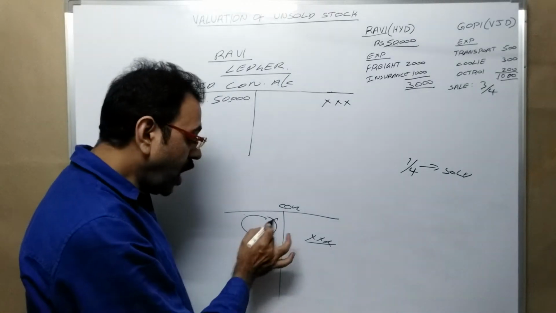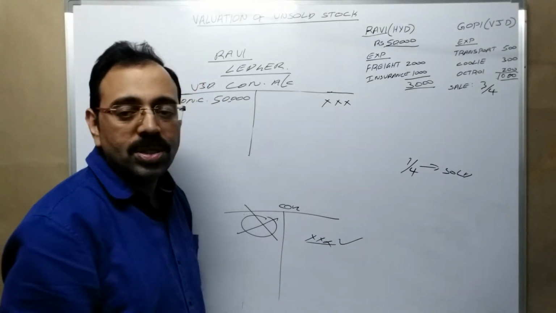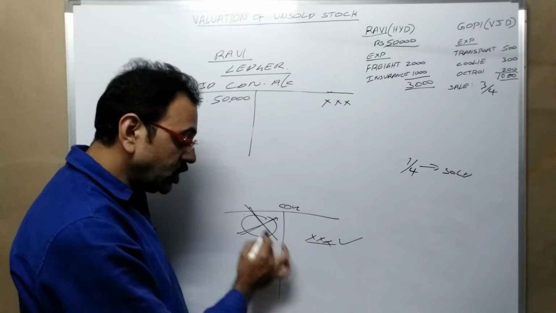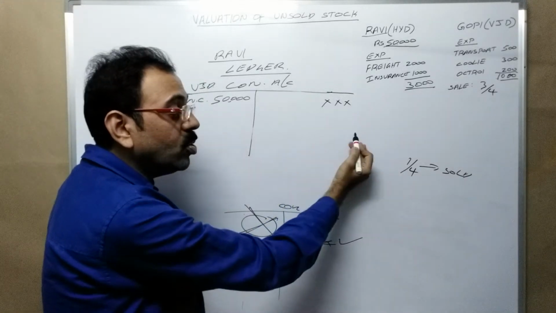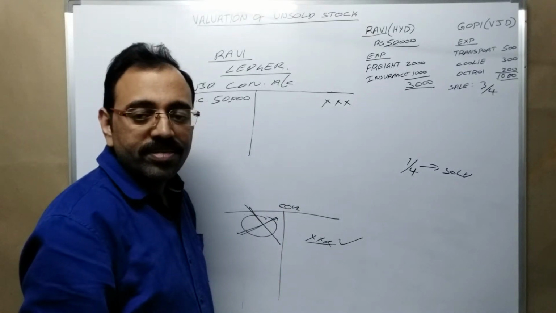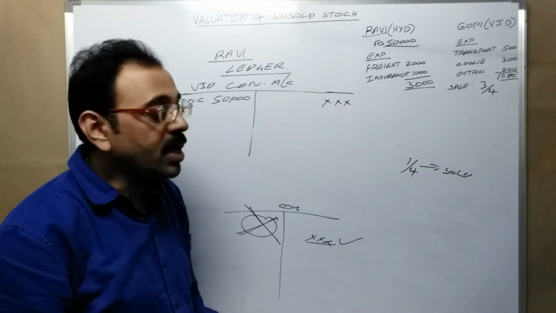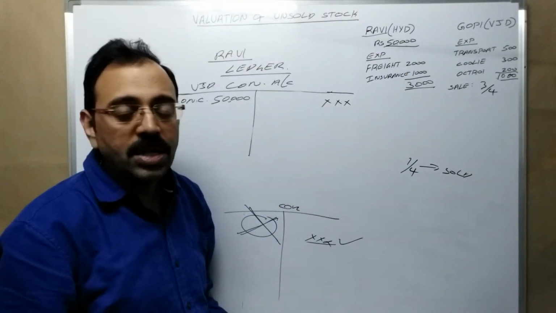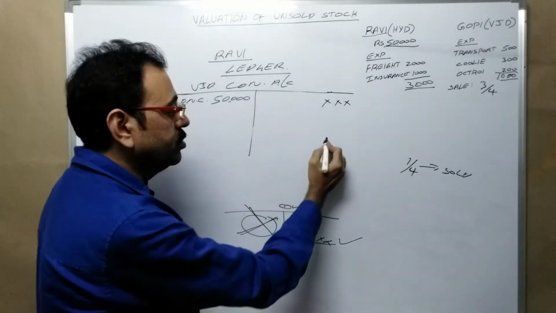Meaning without having the stock with us, we were able to sell the goods. How is it possible? Why are we not writing opening stock? Because in the current year we are not writing closing stock. These many problems will be there. Therefore remember, whenever there is closing stock in consignment business, it should be credited to consignment account.